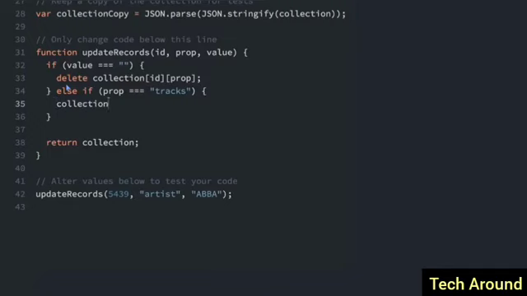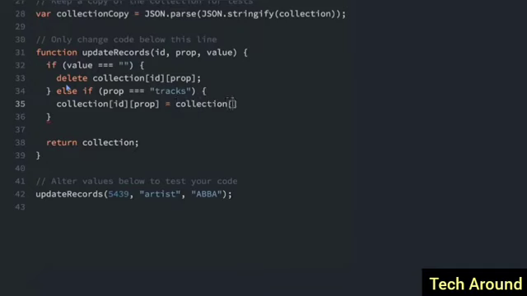Collection ID props. So if prop equals tracks, we are going to set the tracks, because remember, prop is going to equal tracks. We're going to set the tracks to equal either itself if it exists, or if it doesn't exist, we're going to create it. I'll show you how.